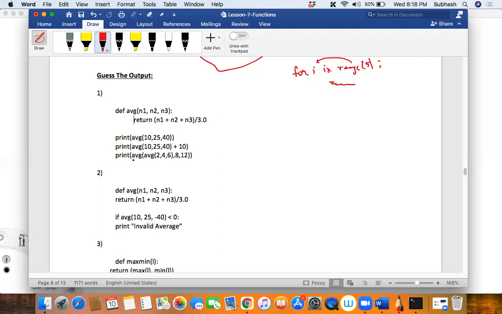So print is printing the average of this, but this average function is again given 3 inputs. Did you see that? Yes, 3 inputs are there. So first this average function will be called. Then it will return the average of this. So you'll get a result.